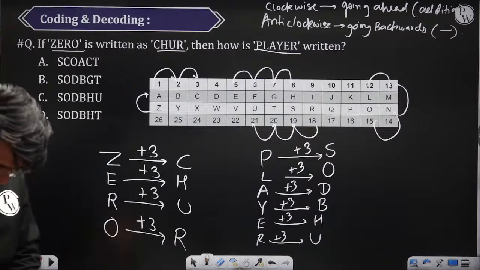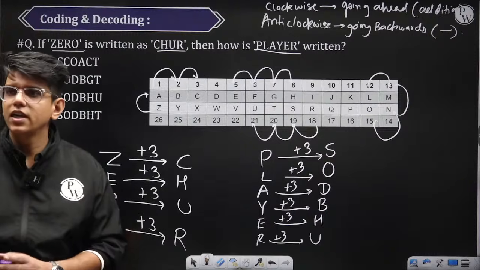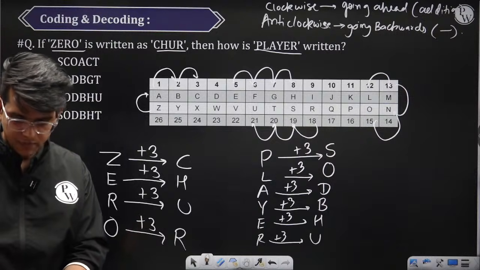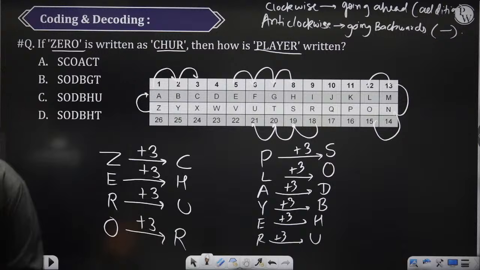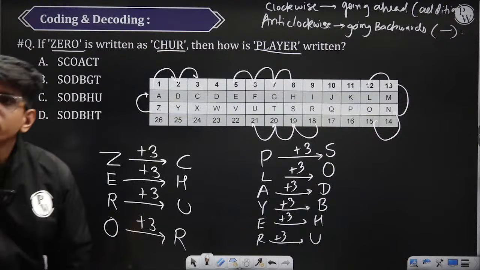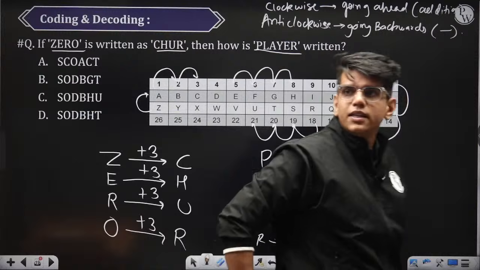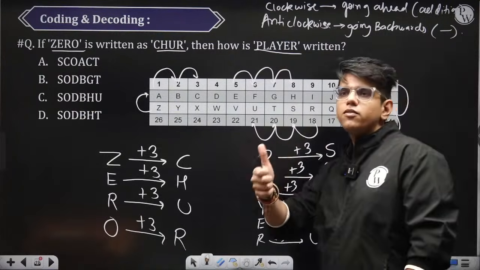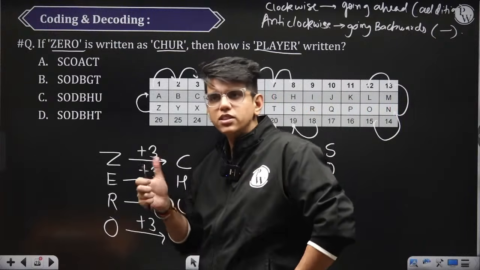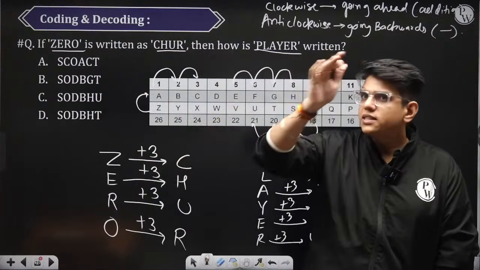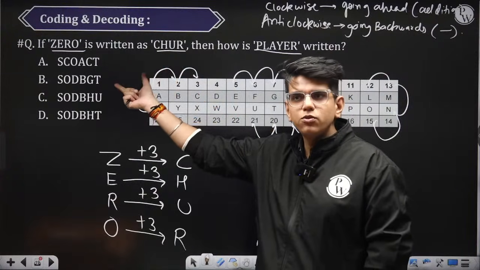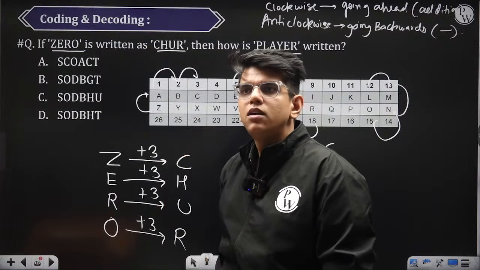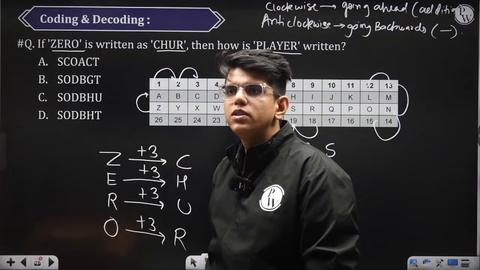चमकेगा तभी आगे चलेंगे. ठीक है, टेल मी फर्स्ट कि हुआ है कि नहीं हुआ, समझ में आया कि नहीं आया. Got it. People who are saying that you are going quickly, those got it. किसी को कोई डाउट? अगर कोई भी डाउट है तो टेल मी नाउ, I will explain it again and then we can move to the next question. I think these questions are very easy. ठीक है, so basic, this is one of your PYQs. ठीक है, बार बार इसी टाइप का आता है. ठीक है, चमका. Done. Should I go to the next question?